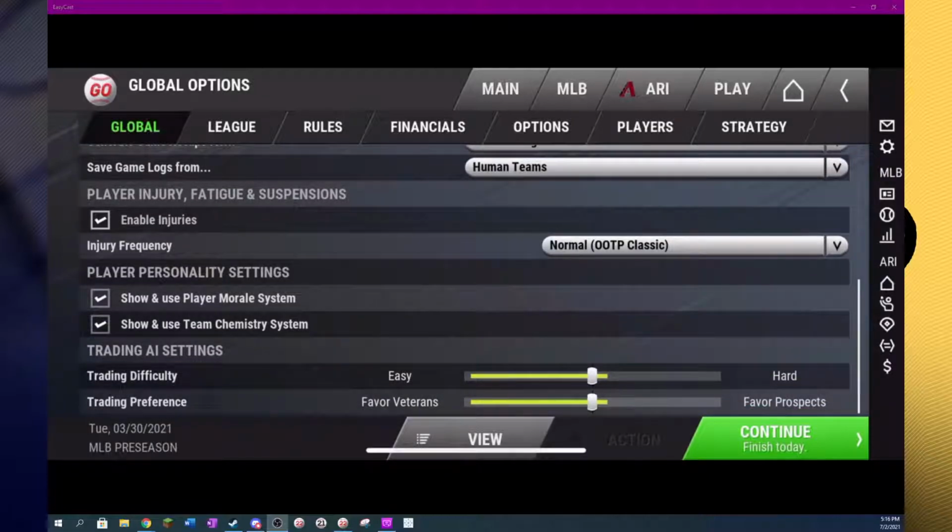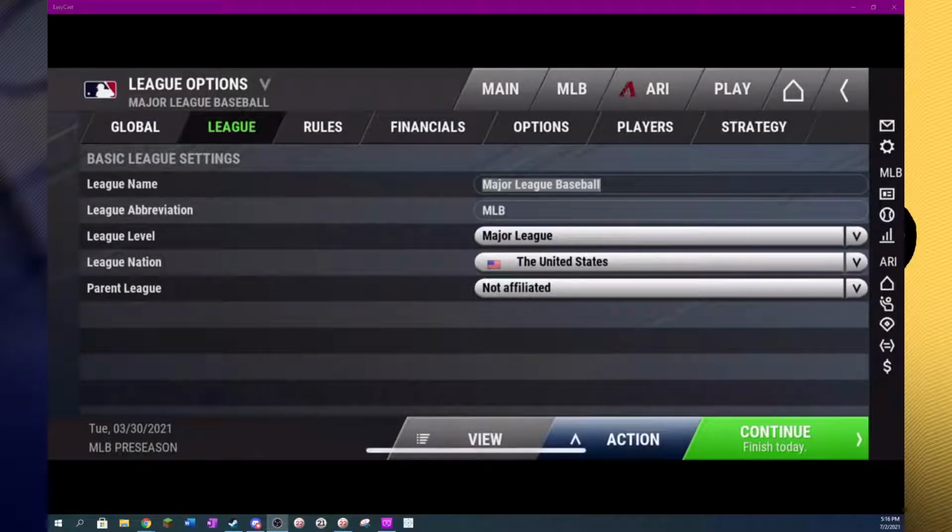You'll see your trading difficulty here at the bottom, so if you want to increase it, you can just click over towards the hard side. If you want to decrease it, you can click towards the easy side, and also whether veterans or prospects are favored under these settings.